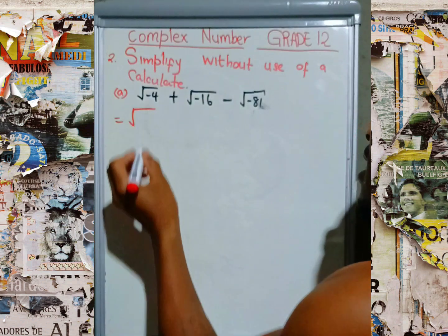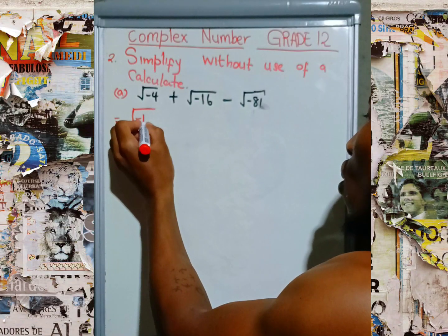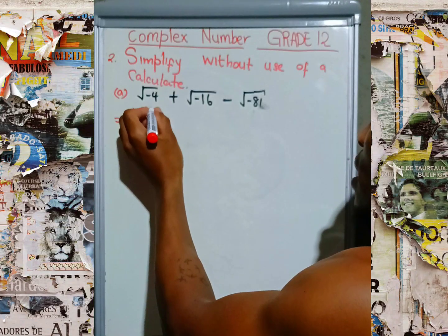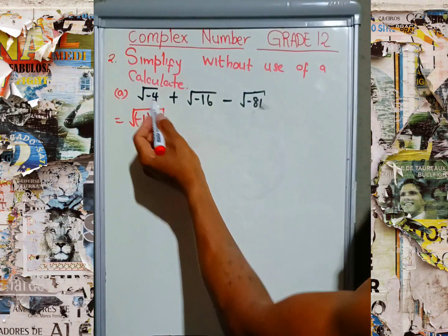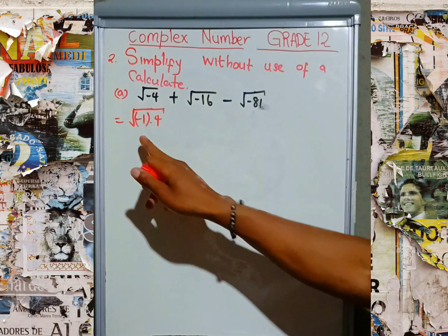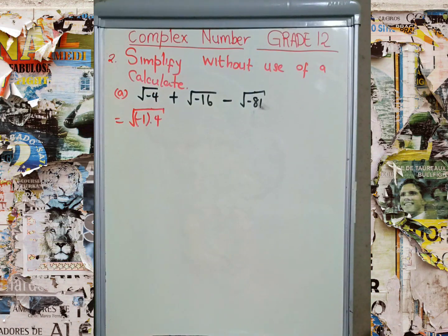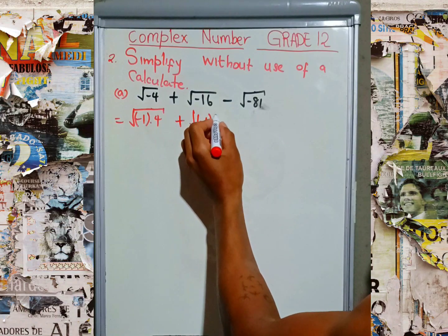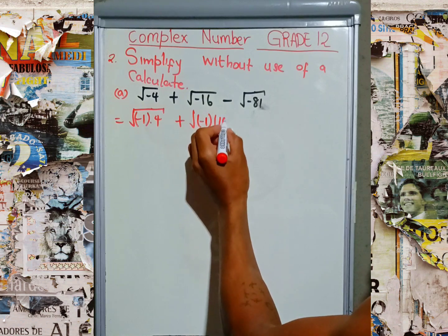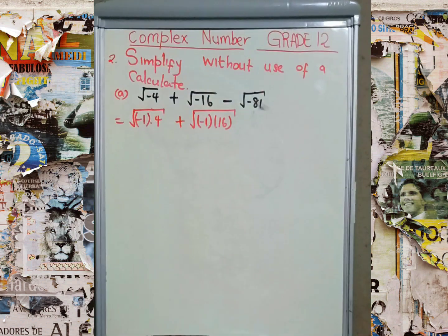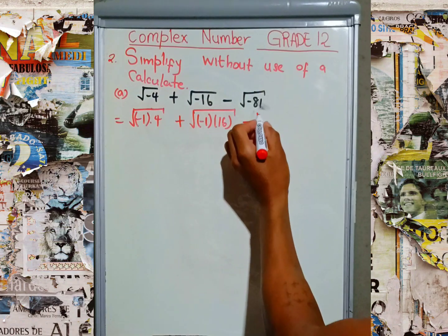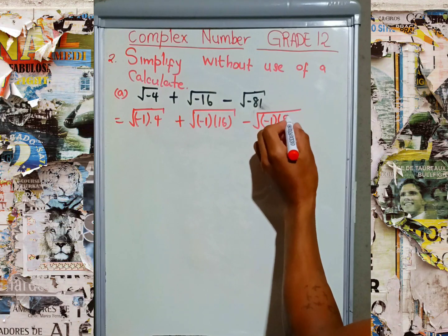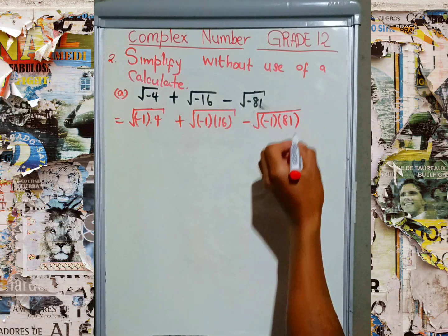We're going to change this one: -4 is -1 times 4, then plus -16 is -1 times 16, minus the square root of -81, which is -1 times 81.